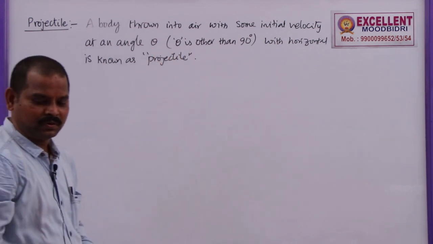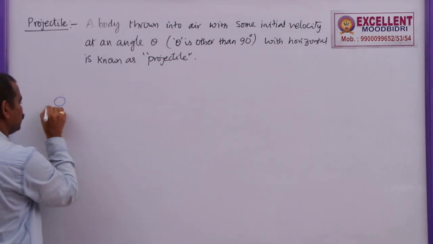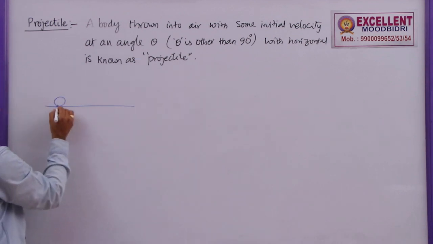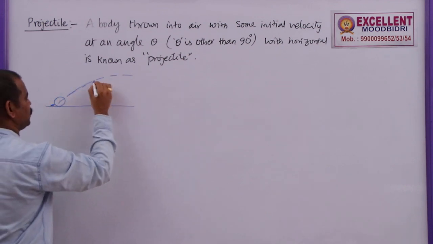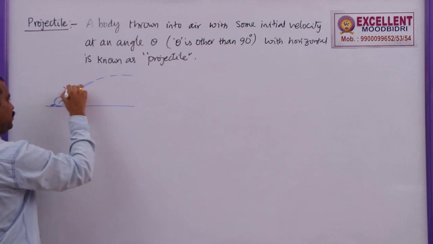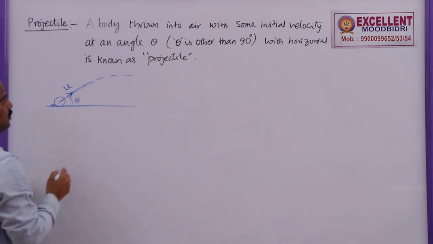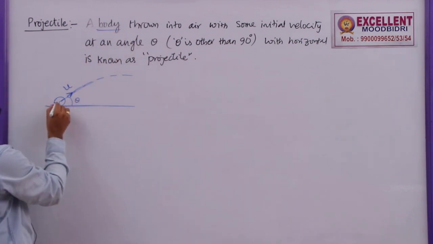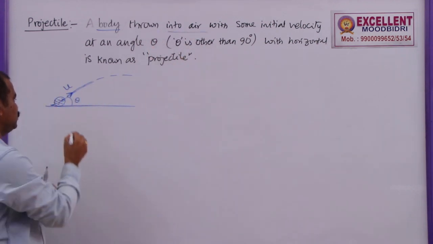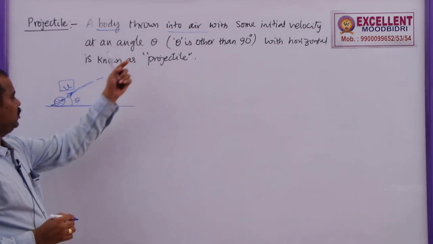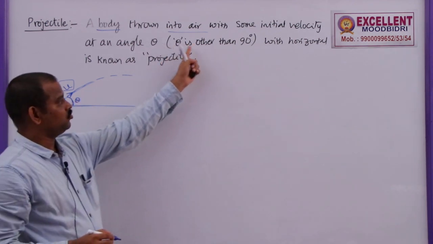So what are the examples for this projectile? Now if you see a football kicked by a player, so when the football is kicked here, it will move in this path. Here it is given some initial velocity u and it is kicked at an angle theta with the horizontal. This ball is a body thrown into air with some initial velocity at an angle theta, but this theta should not be equal to 90.